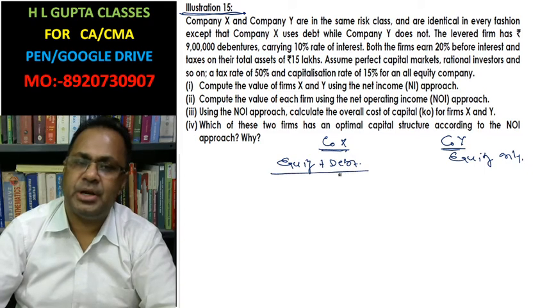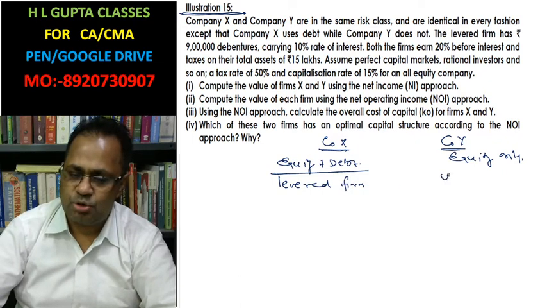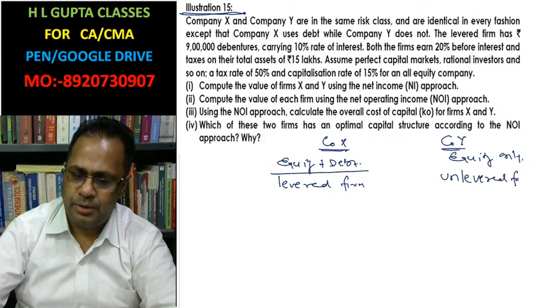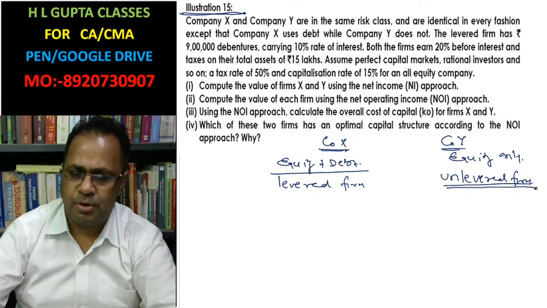The company having debt and equity is said to be levered form. This is said to be unlevered form.